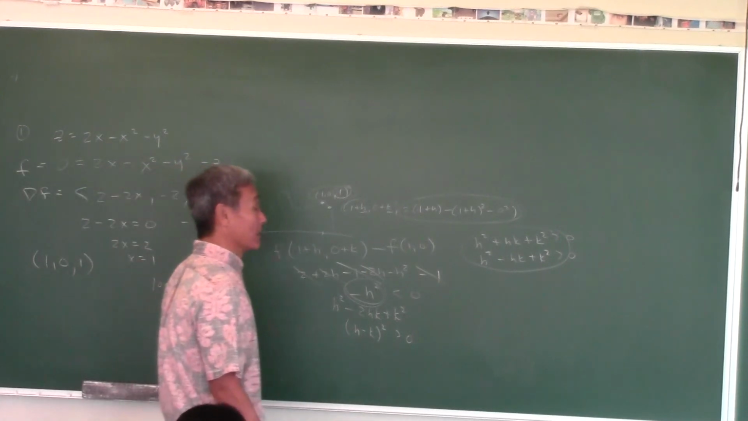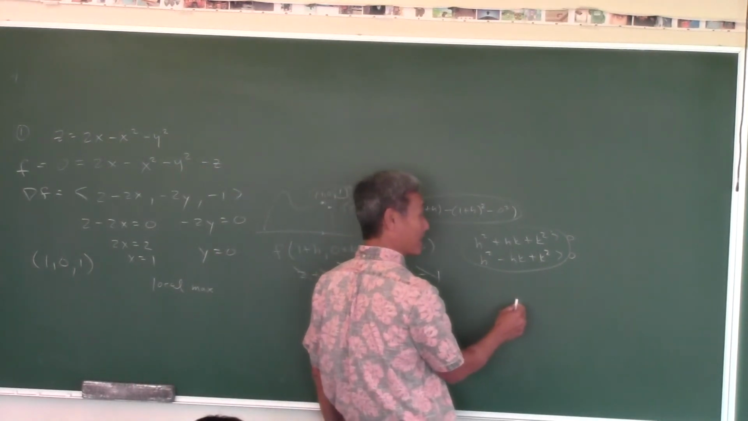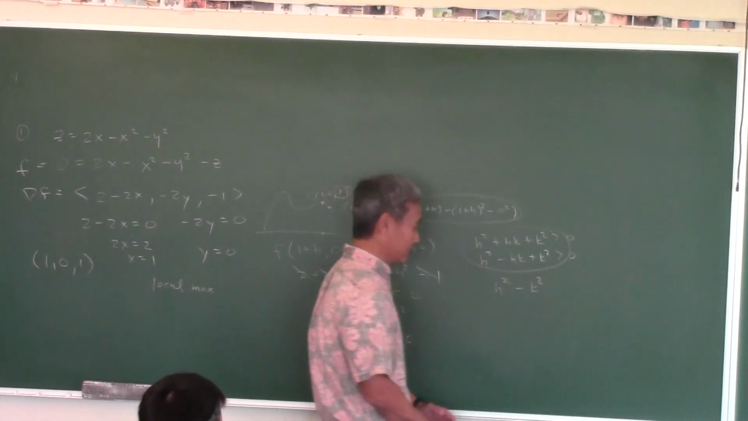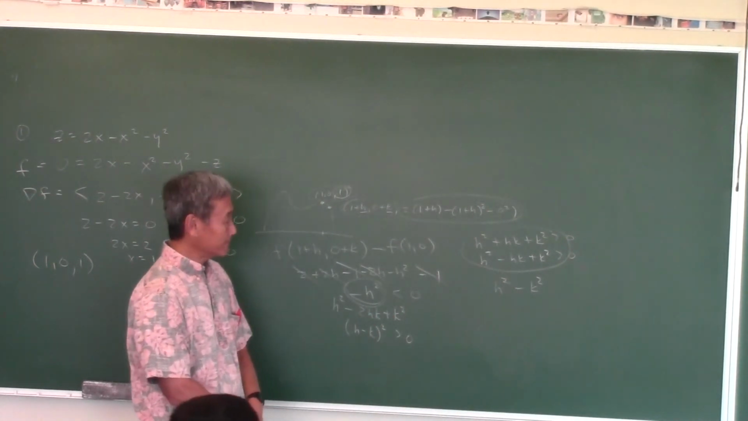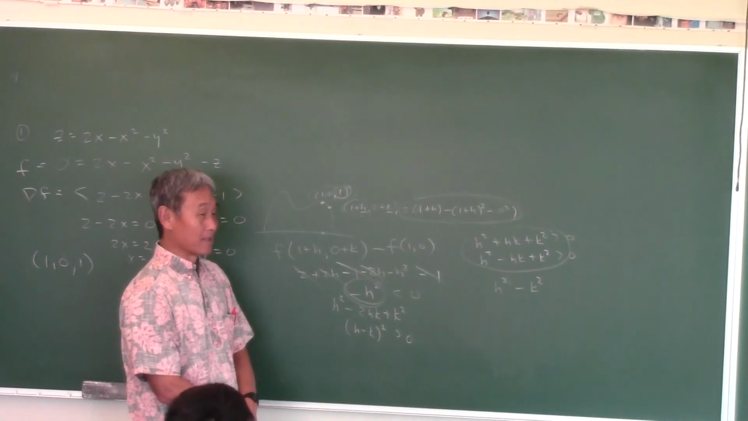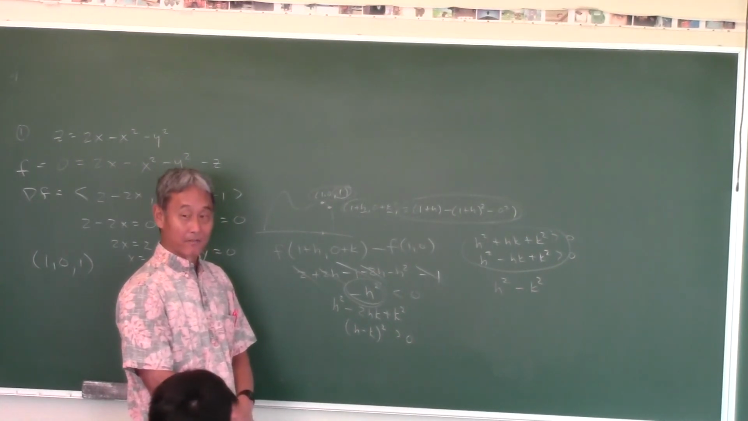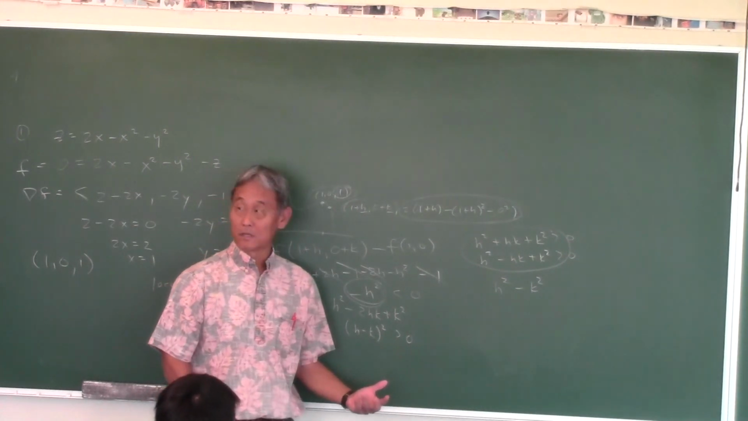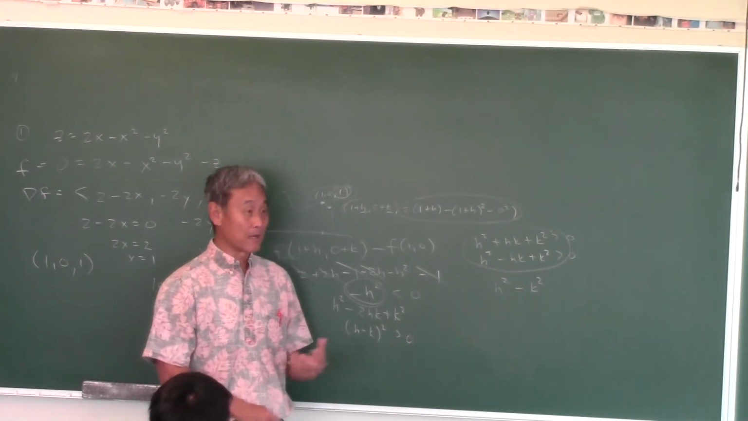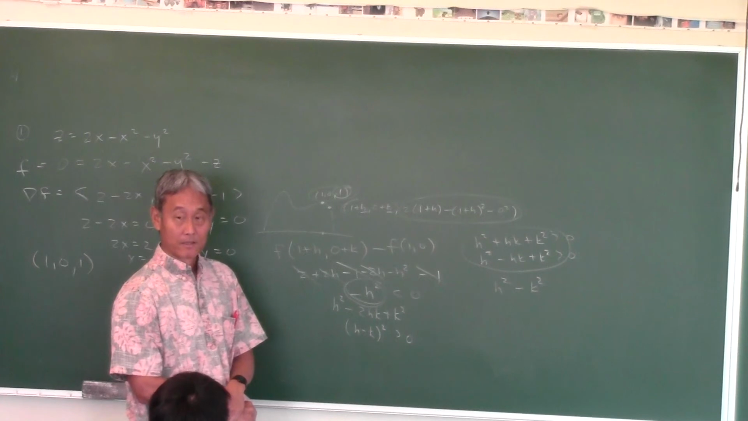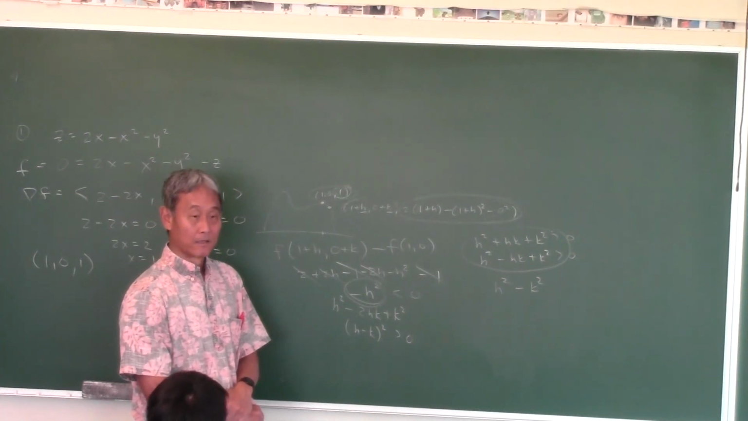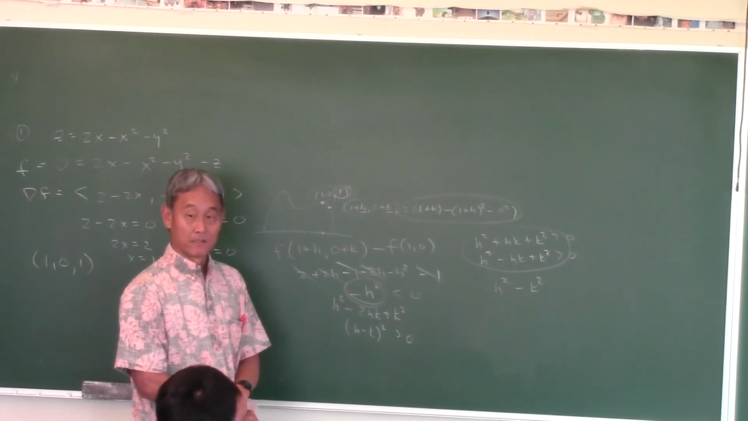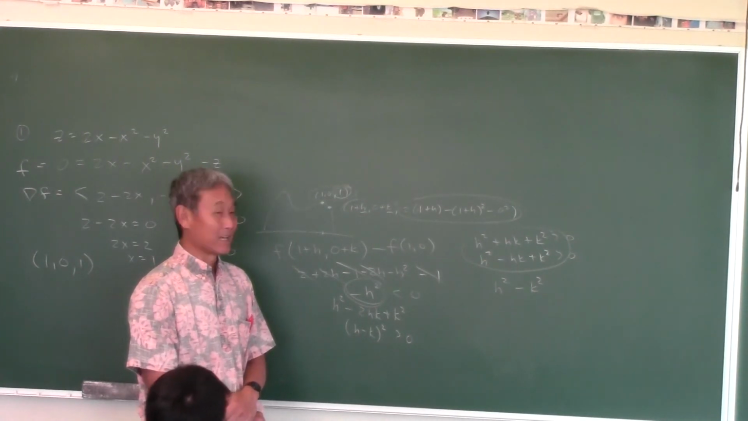Okay, what if you had something like this? What if it came out to h squared minus k squared? Sometimes it's positive and sometimes it's negative, right? So you don't know. So in that case, what's the conclusion then? What if it's sometimes positive, sometimes negative? Then you get a saddle point.